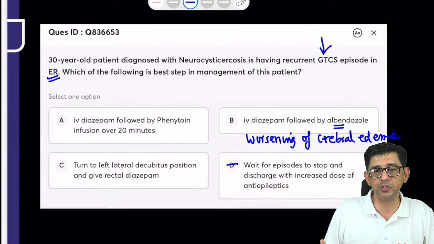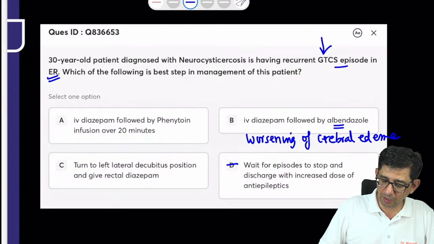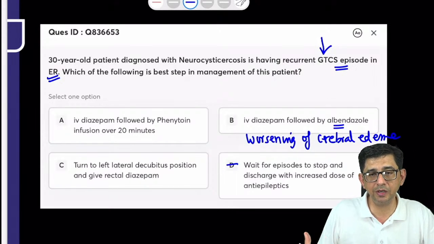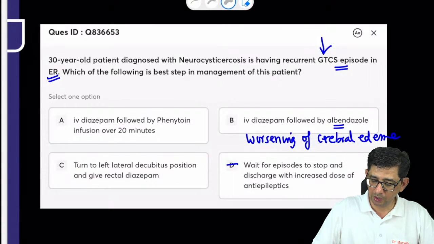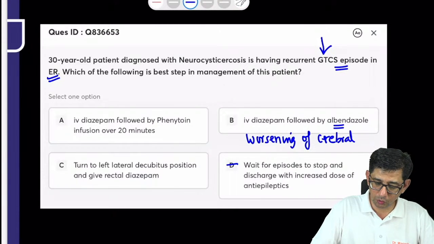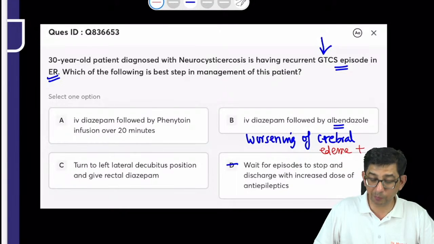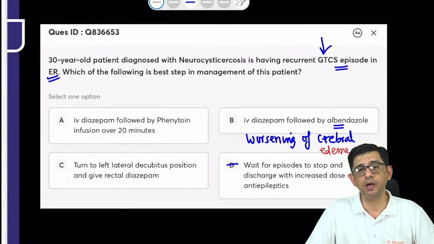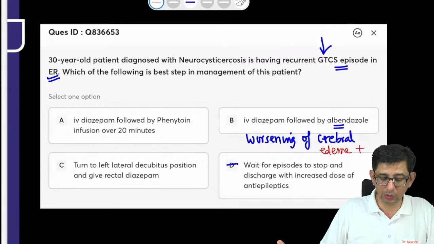The phenytoin infusion will reduce the chances of him having another episode of GTCS, because recurrent GTCS can cause hyperthermia. Recurrent seizures can contribute to the possibility of aspiration. They can cause lactic acidosis. So I want to avoid all those complications.